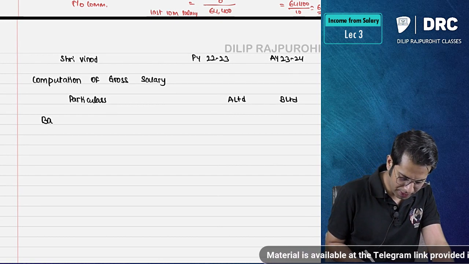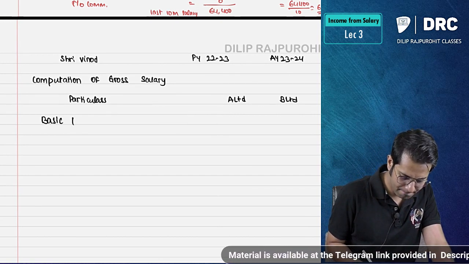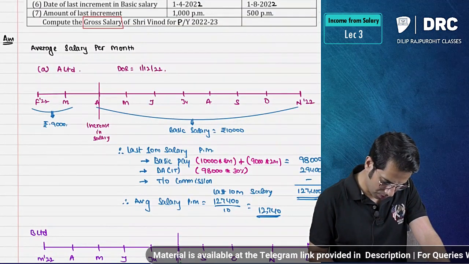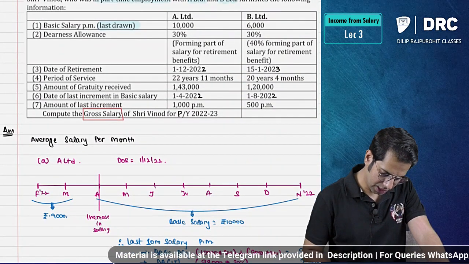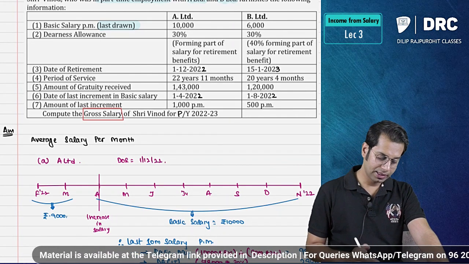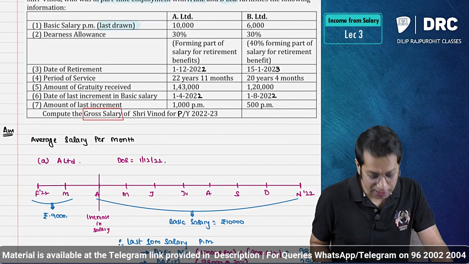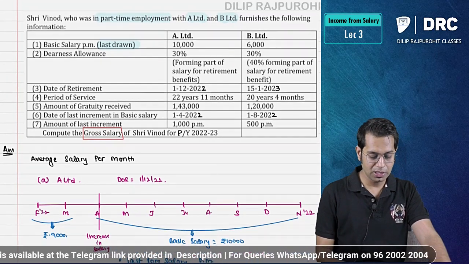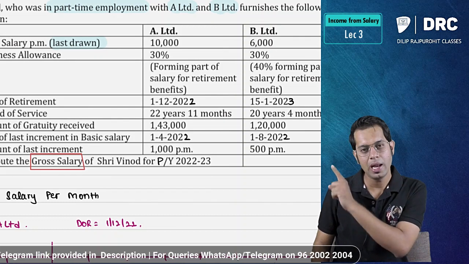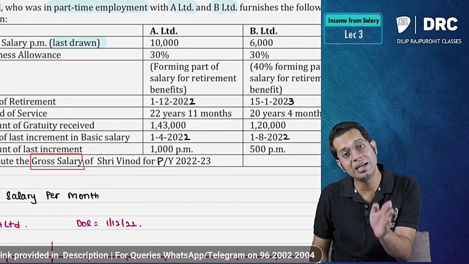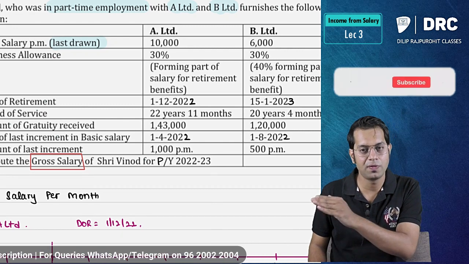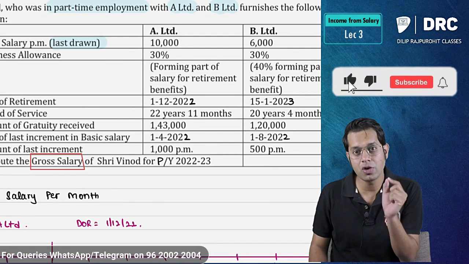So first we have basic pay. They have given basic pay of how much, sir? 10,000 and 6,000. We are supposed to do it for this year, previous year 22-23. Please note, first case for A limited he'll get salary only till November, and for B limited he'll get salary till 15th of which date? Till 15th of January, meaning 15 days salary also you should take.